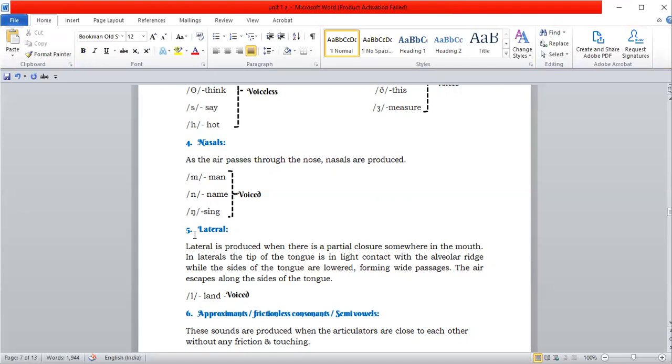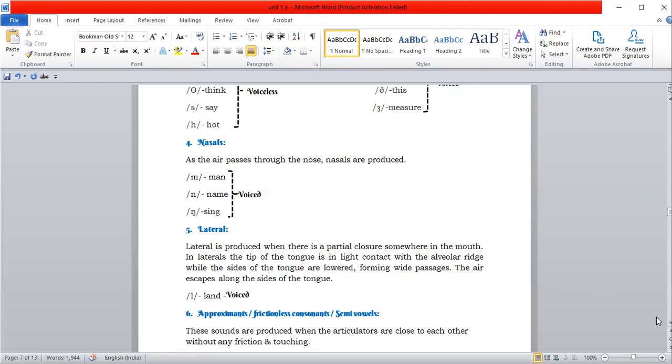When the tip of the tongue touches the alveolar ridge or the teeth ridge, there will be a gap at the sides of the tongue where the air escapes. As the air is escaping from the sides of the tongue, it is called lateral. Only a single sound is produced in lateral, that is the L sound, land.